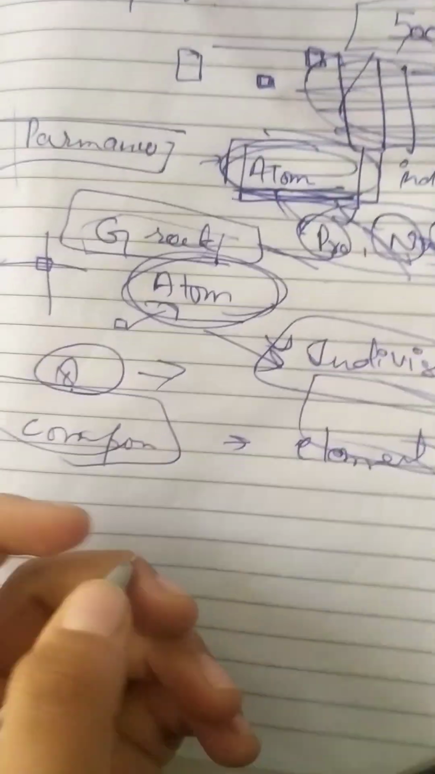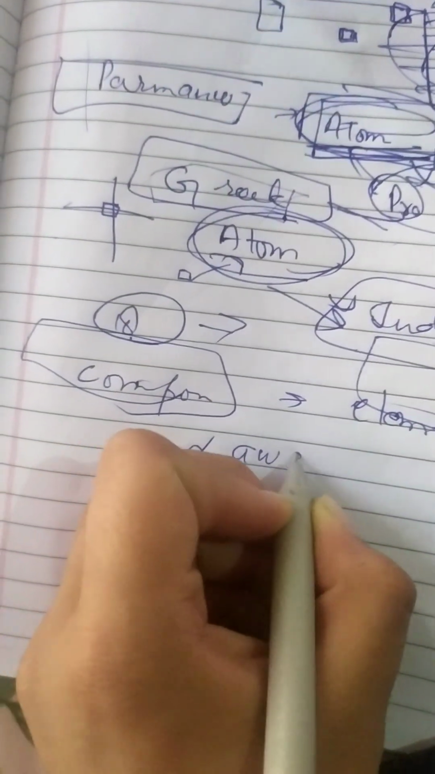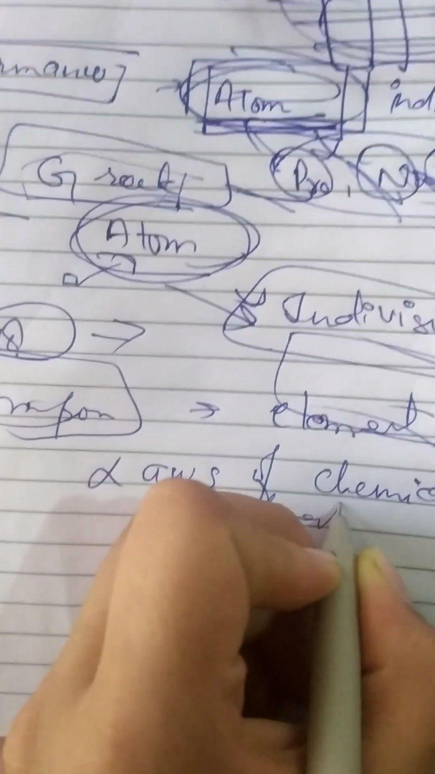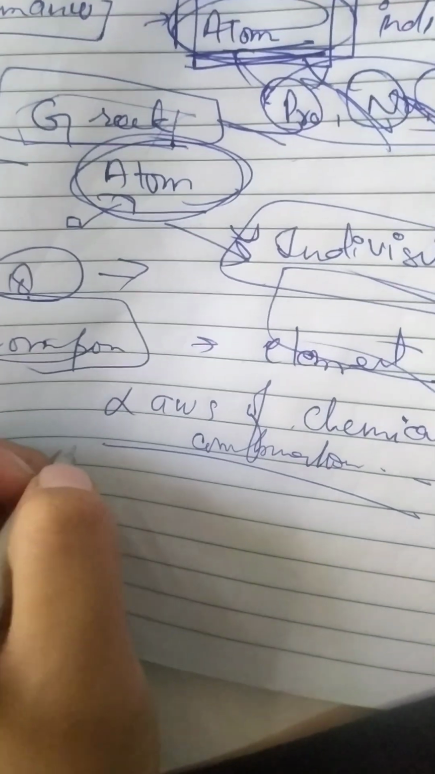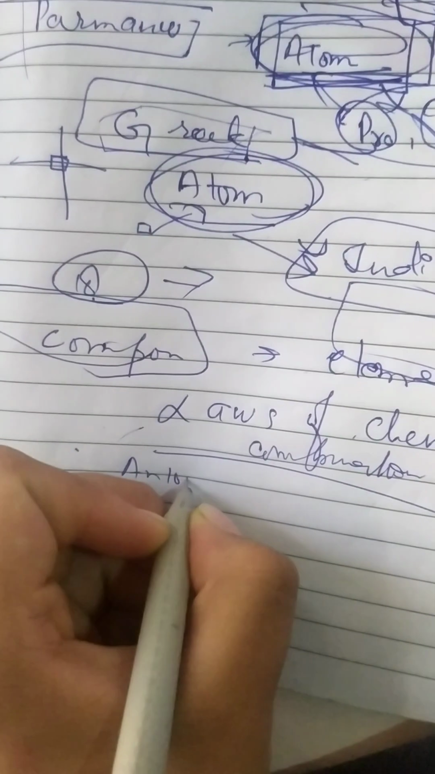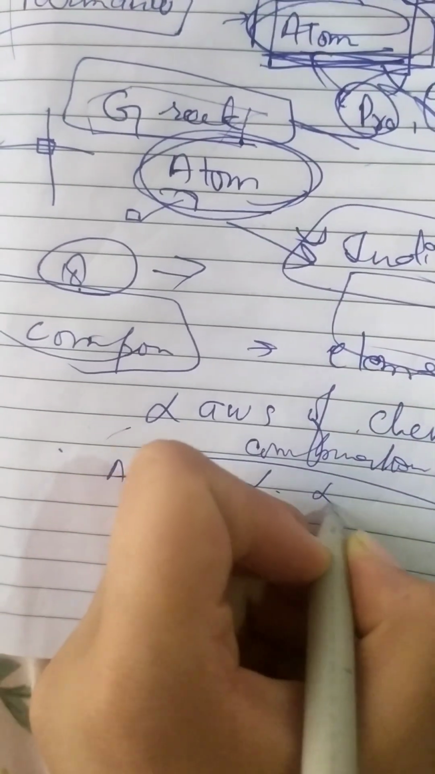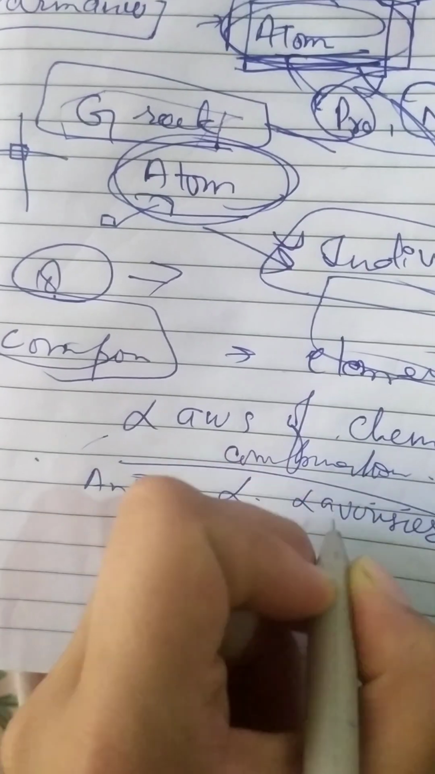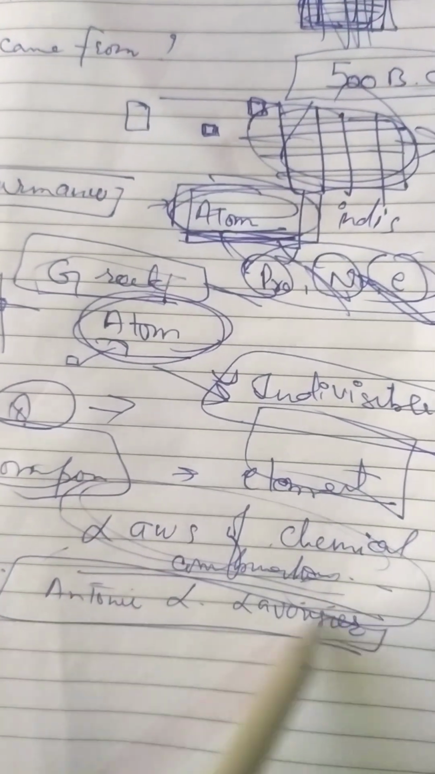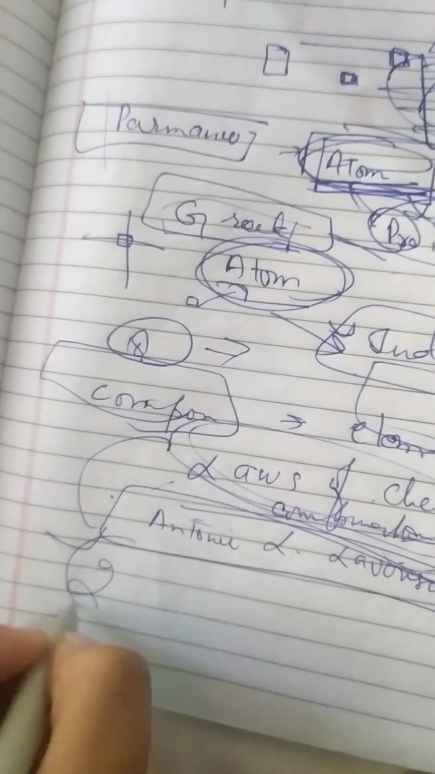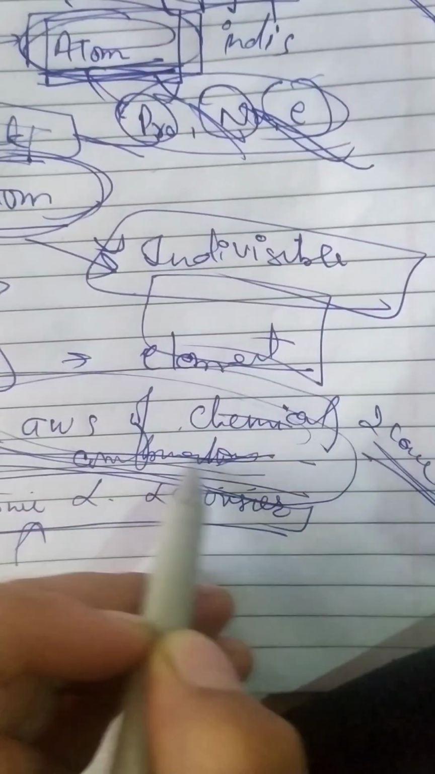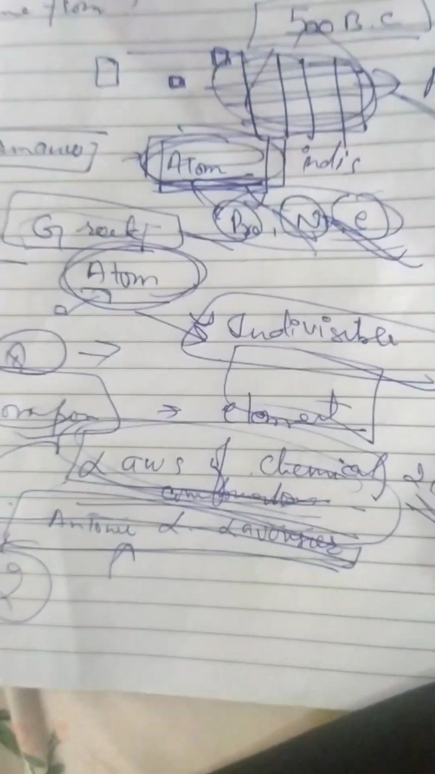So इसके लिए हमें पढ़ने हैं laws of chemical combination, which were given by Anthony L. Lavoisier. So these two laws, the laws of chemical combination, are basically the two laws of Anthony L. Lavoisier. Laws of chemical combination consist of two laws which are about chemical combination, and these were put forward by Anthony L. Lavoisier.